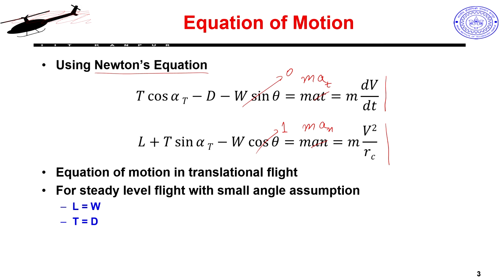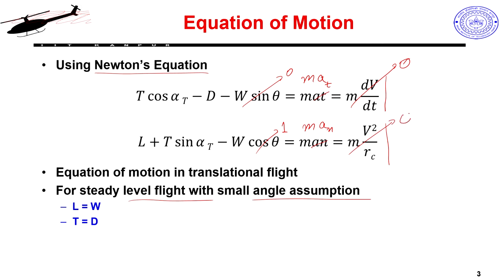But if it is in a steady level flight, for steady level flight with small angle assumptions, first of all, steady means my speed is not changing. So, this goes to 0, okay. And level flight means I do not have any tendency of going in a climb or going in a pull up or going in a pushover. So, I am not doing any of those maneuvers, which means my centripetal acceleration is also 0. So, this is actually centripetal acceleration, m into a tangential, which would only be there when my aircraft, yeah.